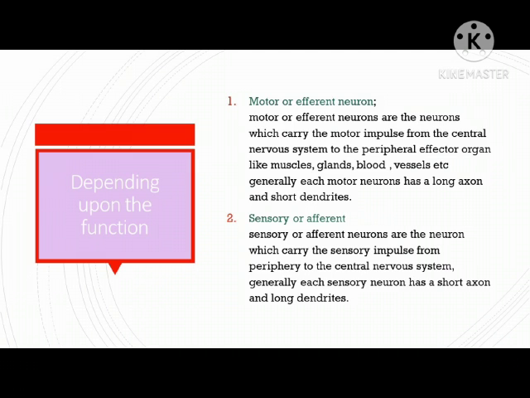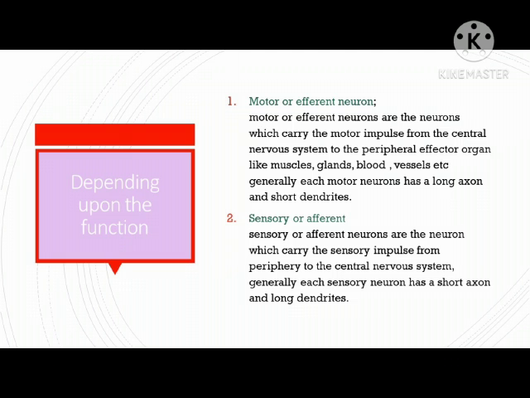Depending upon the function, first one is motor or efferent neuron. Motor or efferent neurons are the neurons which carry the motor impulse from the central nervous system to the peripheral effector organs like muscles, glands, blood vessels, etc. Generally, each motor neuron has a long axon and short dendrites.